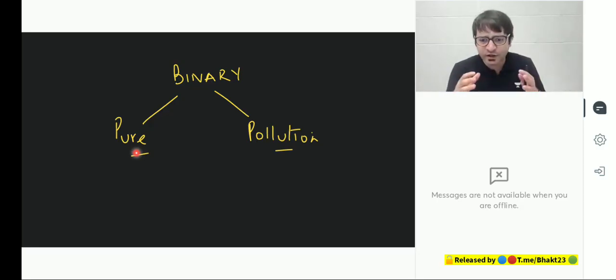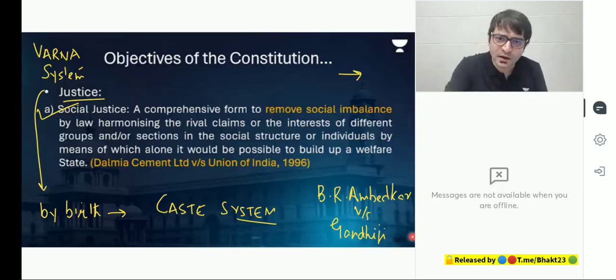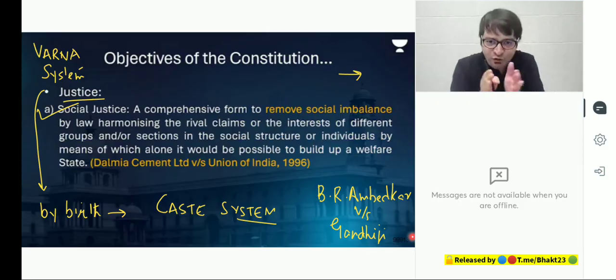If such exploitation continued, why would a big section of our society, the so-called untouchables, ask for independence? What would independence give them? Dr. Ambedkar said, we promise you, we will give you justice. We will correct the historic wrongs committed against you by giving you justice. And how that justice? In the social sphere.